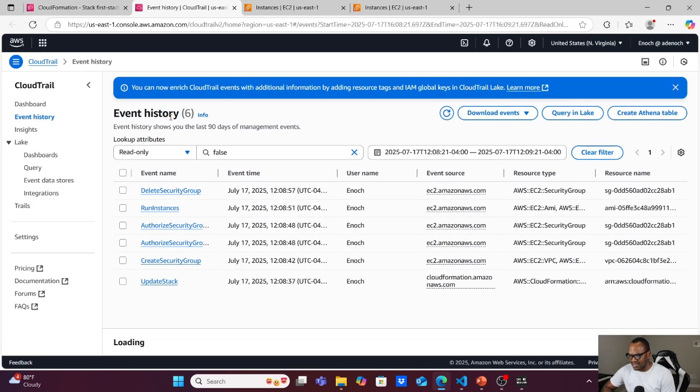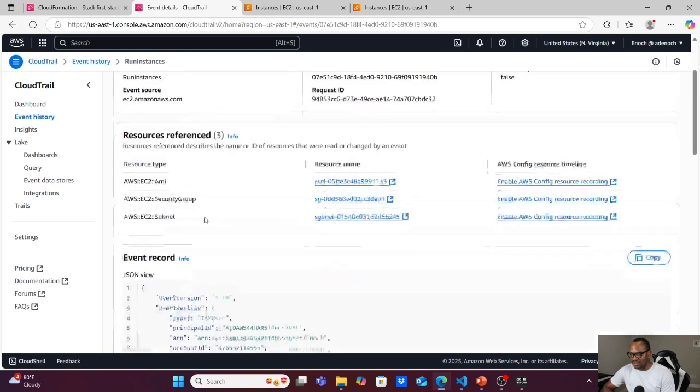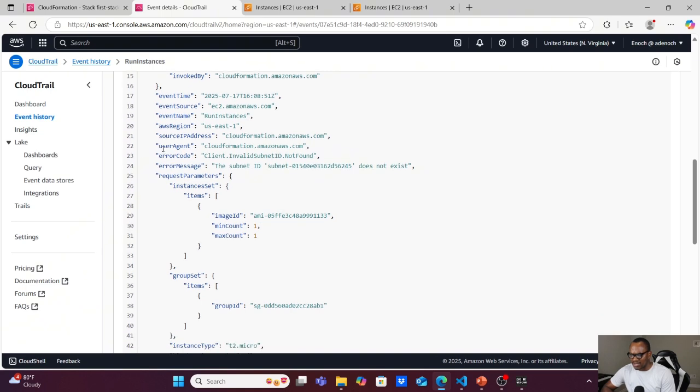Let's see. So you can just click, check the resource that you are creating. If the problem was with the security group, you will check the security group. But this problem happened when we were creating the instance. So let's click the run instance here, and we can scroll down to see what the problem was also from this place. So you can see user agent, error code. You can see error message: the subnet ID does not exist.